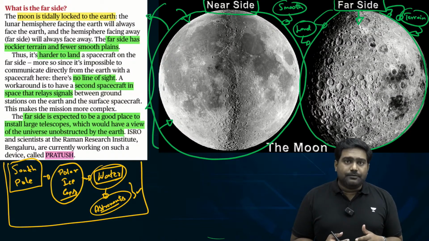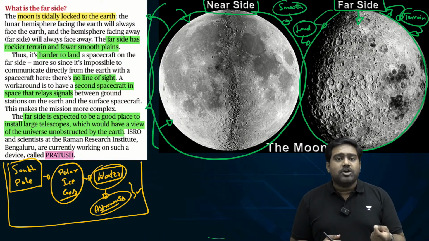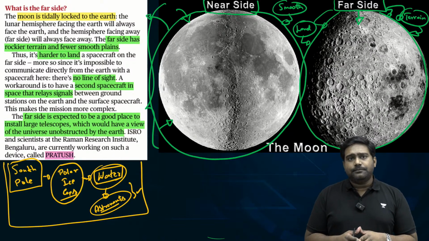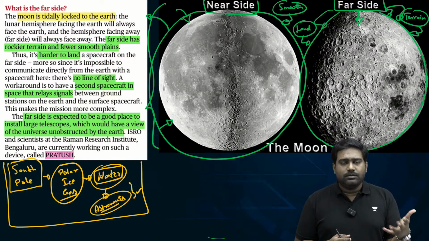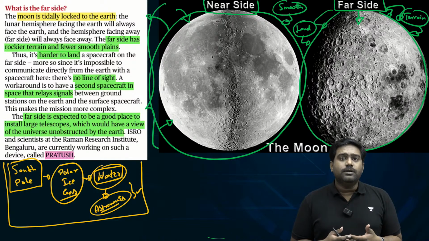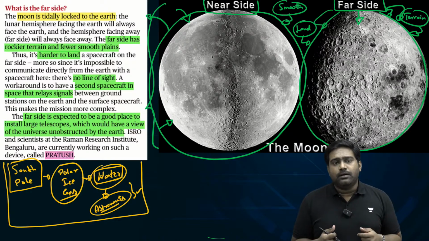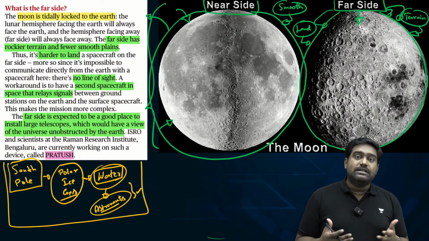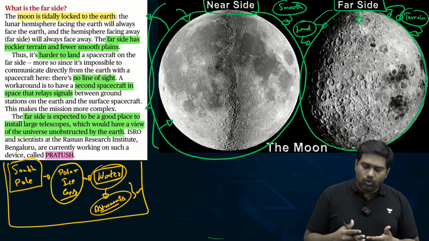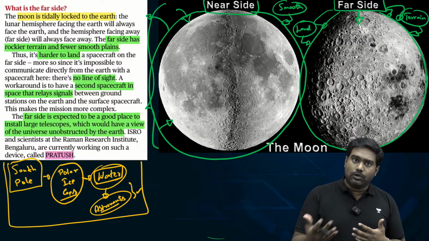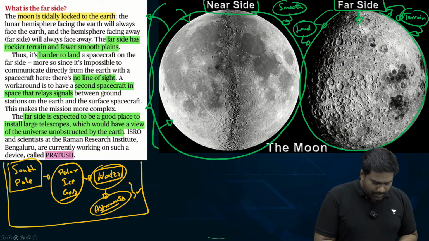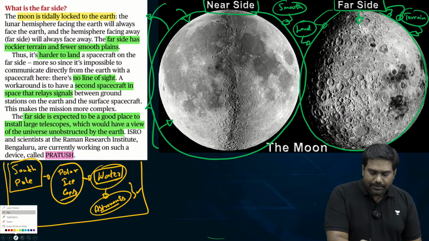Now, the possible reason why the terrain is so different could be linked to the very formation of the moon and the Earth and the planetary objects. Scientists believe that when Earth and the moon were getting shaped and formed, right, when planetary objects were getting formed and taking shape in the universe, the tremendous heat released from the Earth could have played a role in shaping the near side of the moon, which was always facing the Earth because it's in a permanent tidal lock with the Earth. So this could be a possible reason.